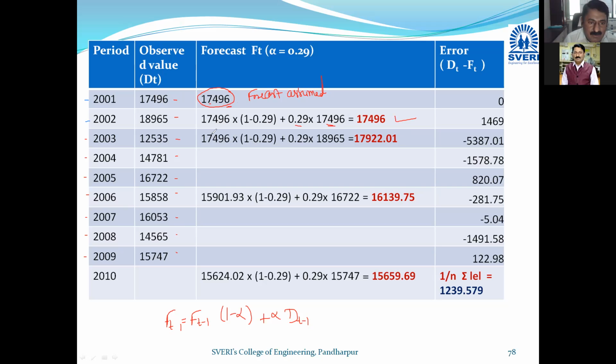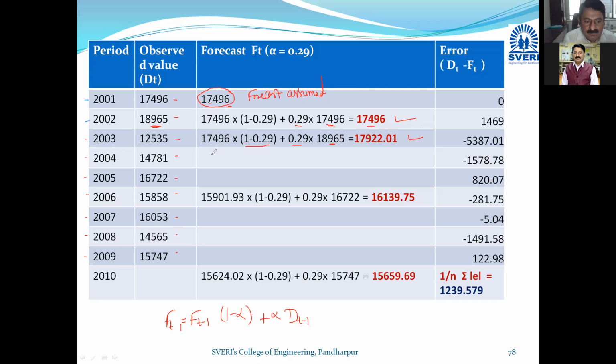Again, next case I will go for this case. So 17,496 into 1 minus 0.29 plus 0.29 into this is the demand for the last case. For calculating 2003, you will consider the forecast and demand for 2002. For calculating 2004, you will consider the demand for the previous year. So this also I have mentioned as the answer. Now let us proceed further, friends.